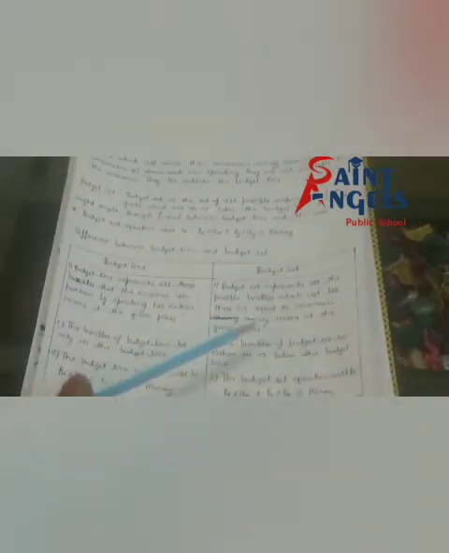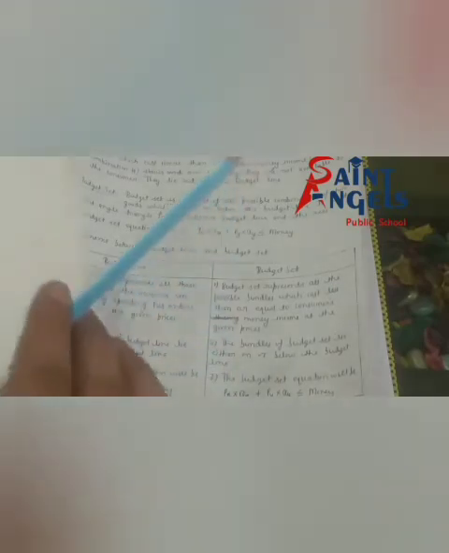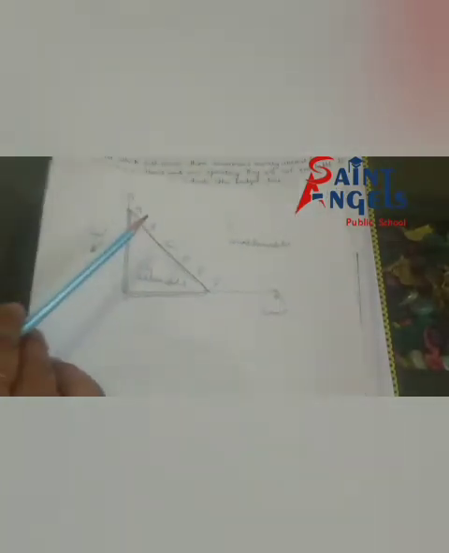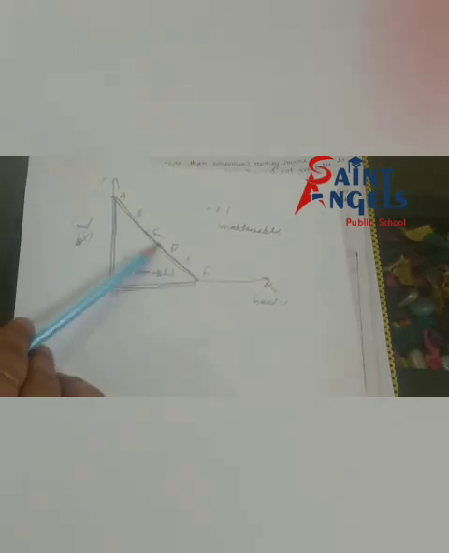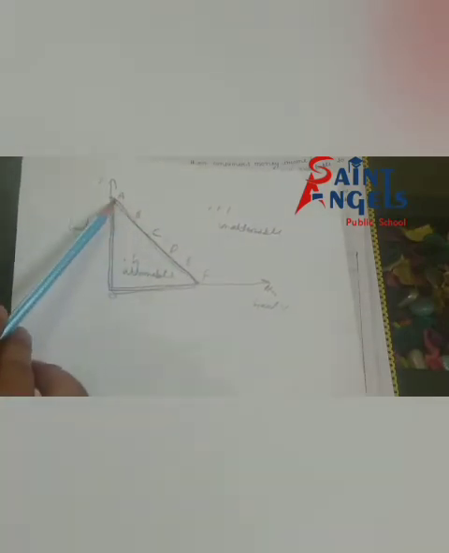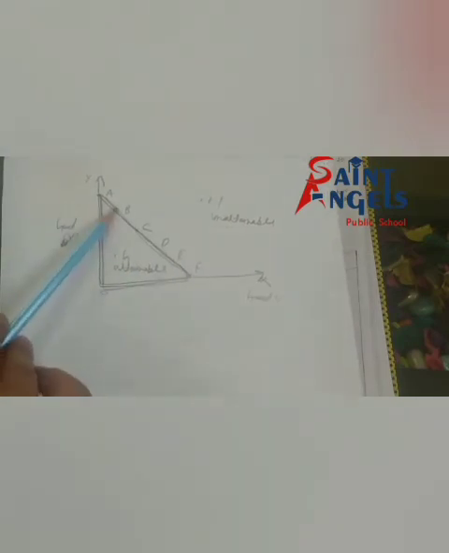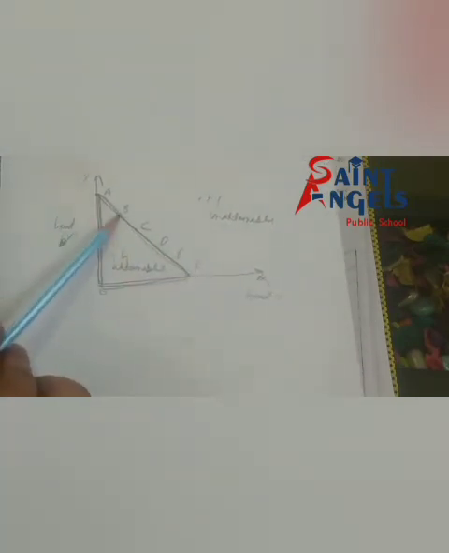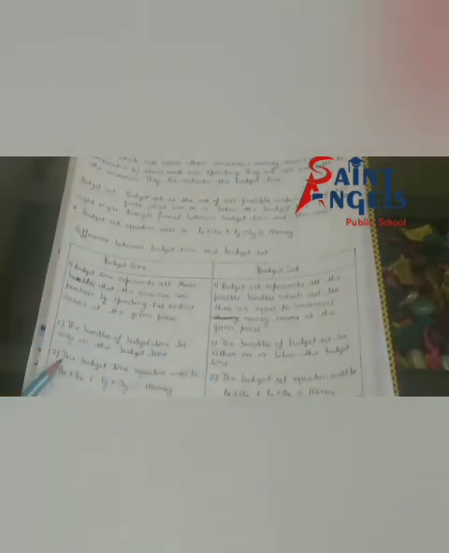The bundles of budget set lie either on the budget line or below the budget line. I hope all of you have understood. The budget line equation will be Px into Qx plus Py into Qy is equal to M, and the budget set equation will be Px into Qx plus Py into Qy less than or equal to M.